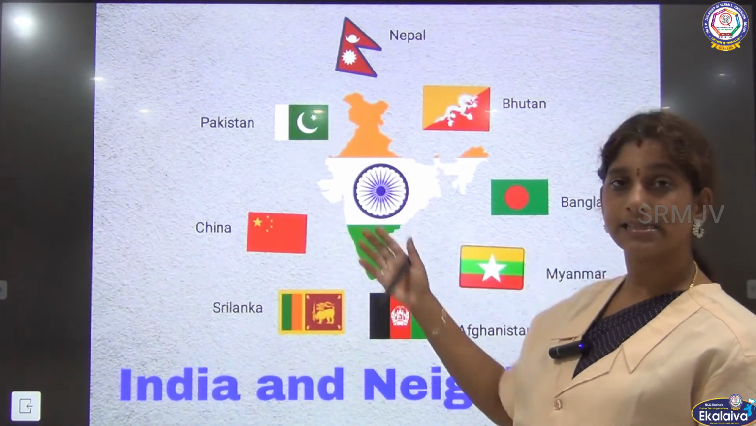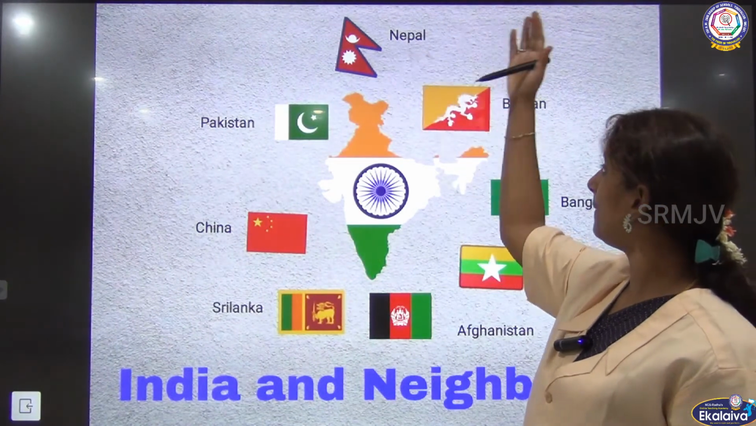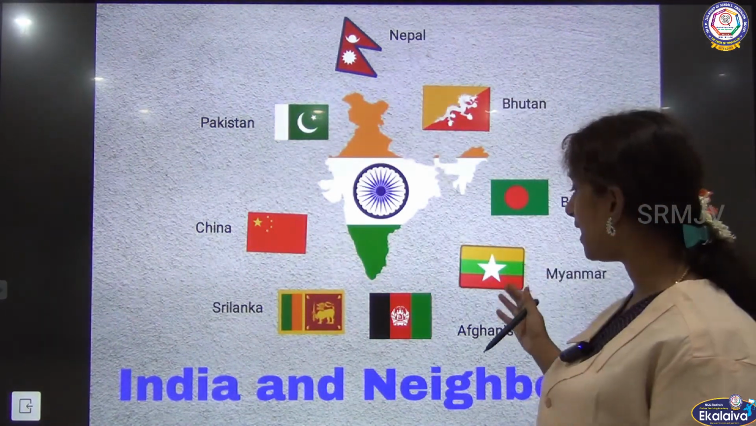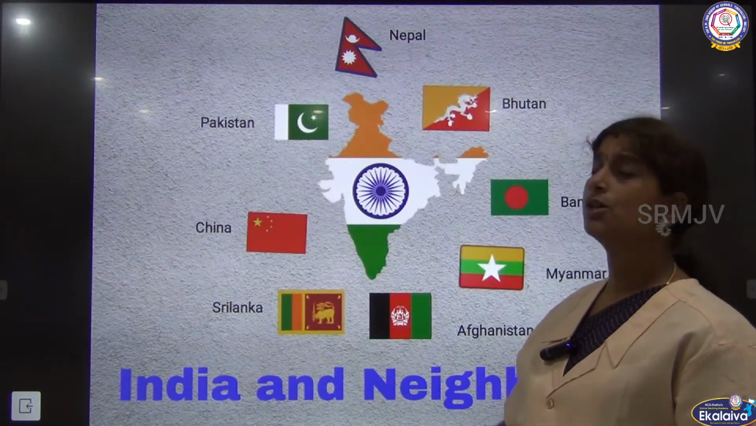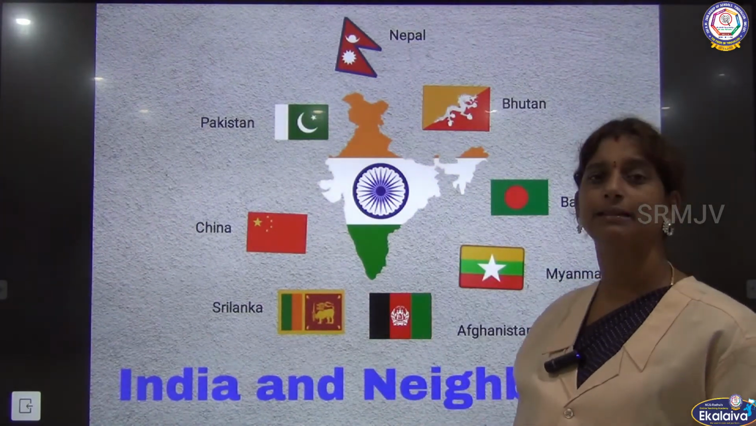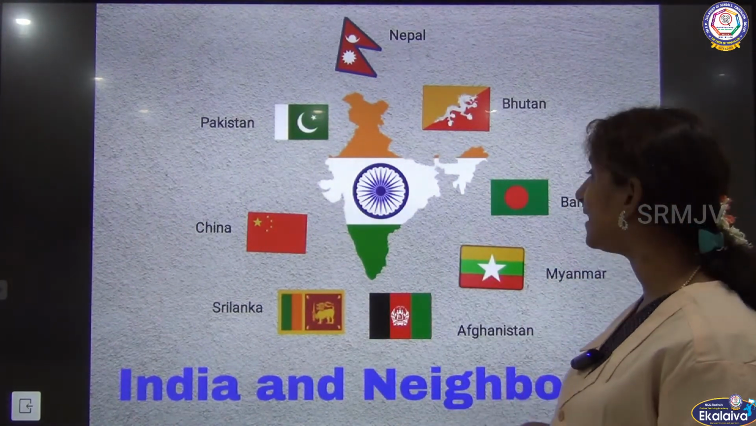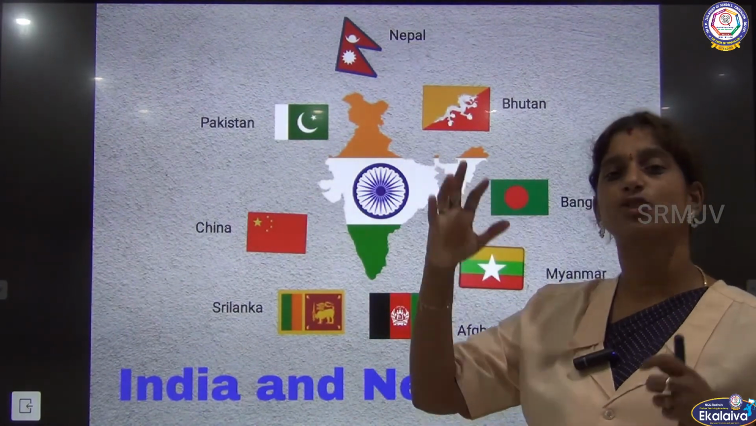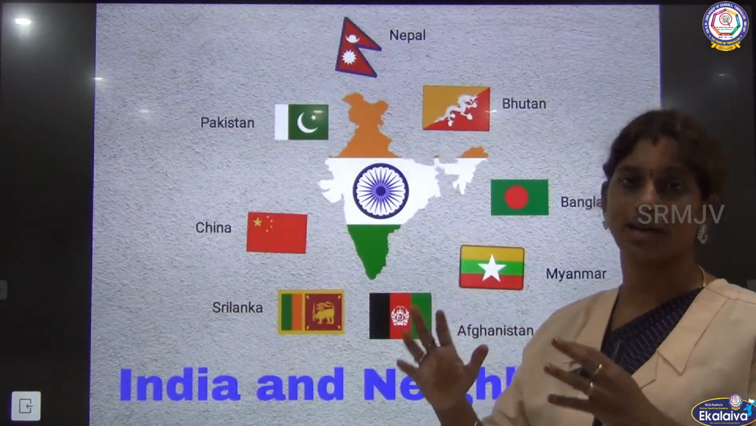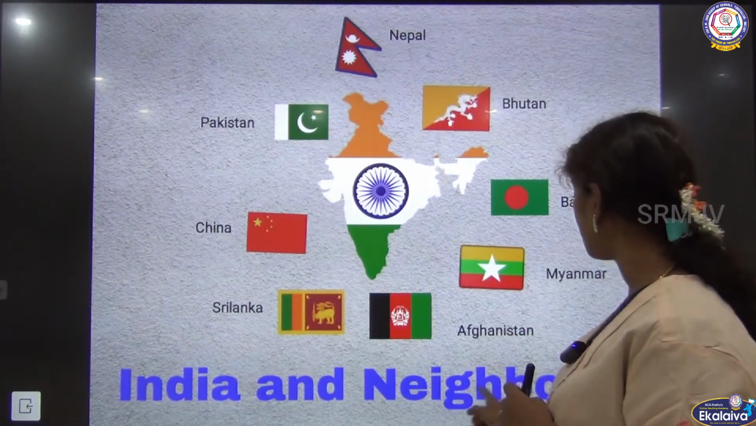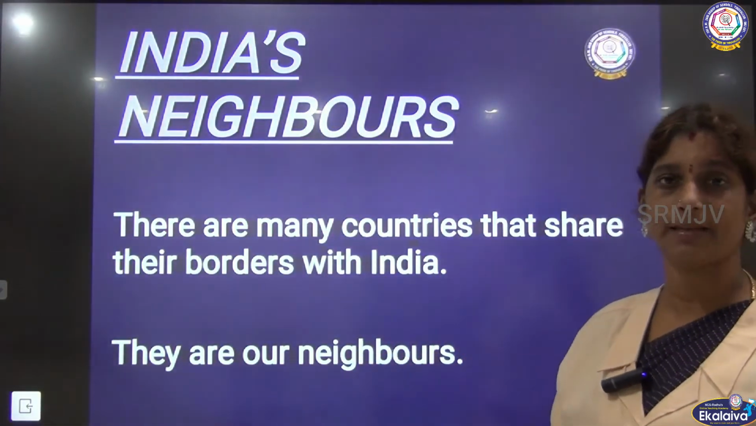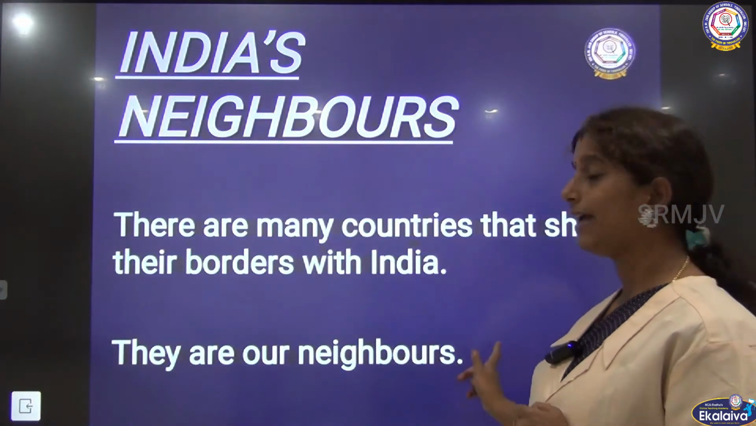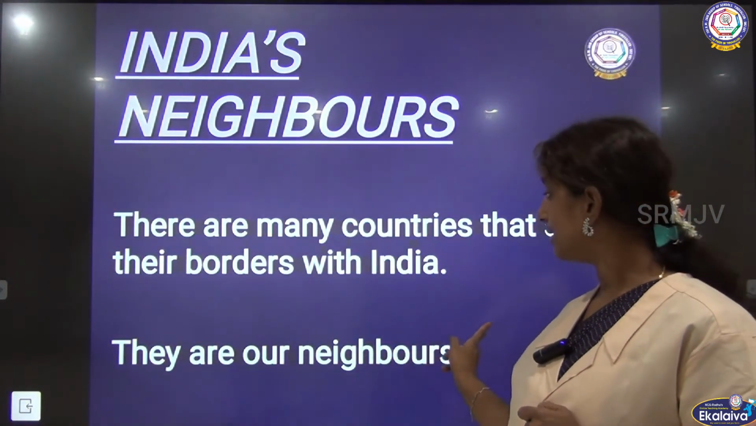We have Pakistan, Afghanistan, Nepal, Bhutan, Bangladesh, Myanmar, Sri Lanka and China. Right? So all these countries are the neighbors of India. So let us see in which direction which country is located as our neighbor now. So here you could see there are many countries that share their borders with India. So they are our neighbors, right?